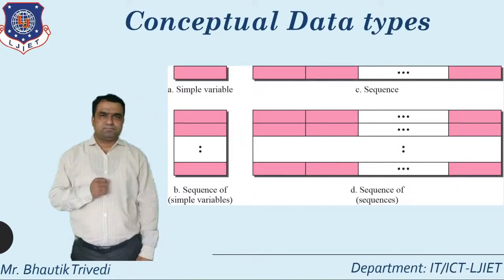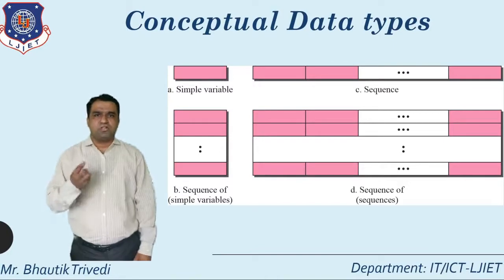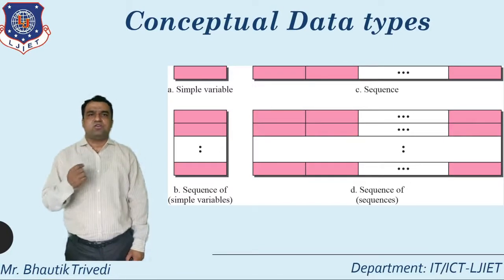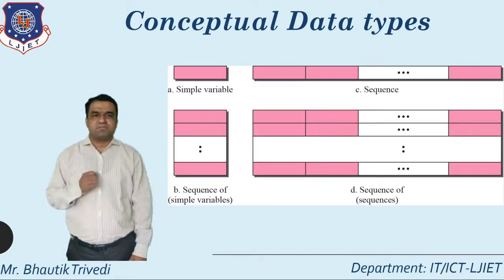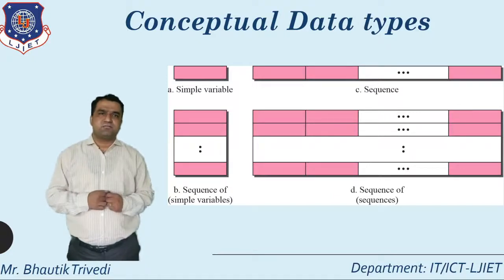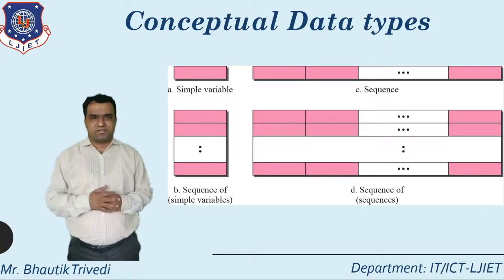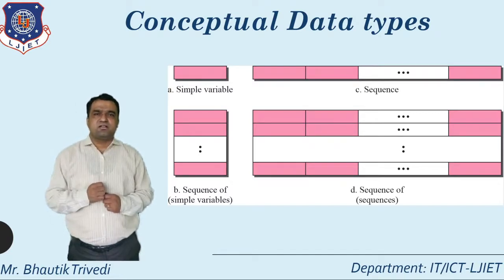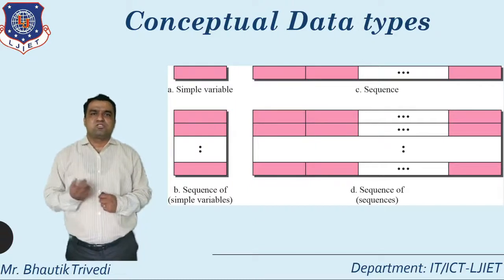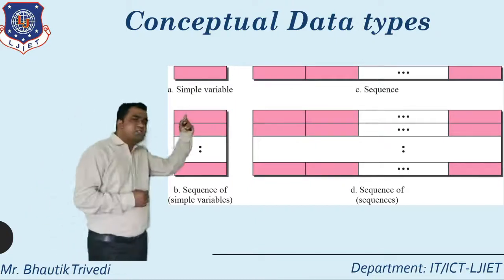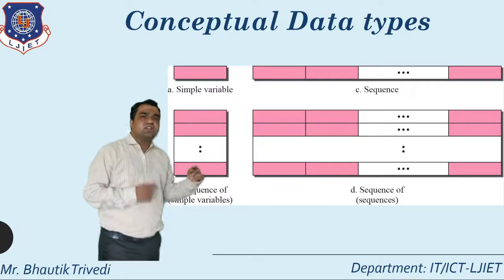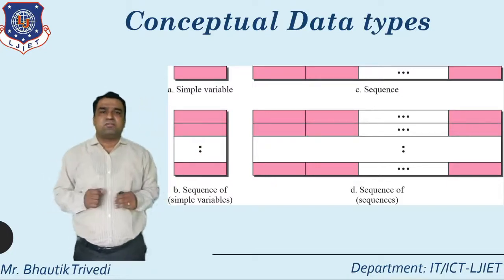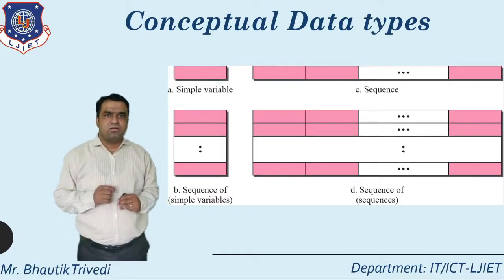After that, if I want to represent the data types, how do I represent them? There are two ways. One is simple variables, and the second is sequence of simple variables. According to this diagram, a simple variable means only one variable.